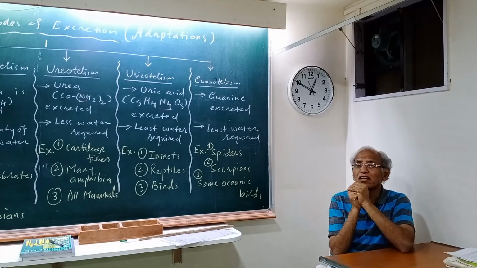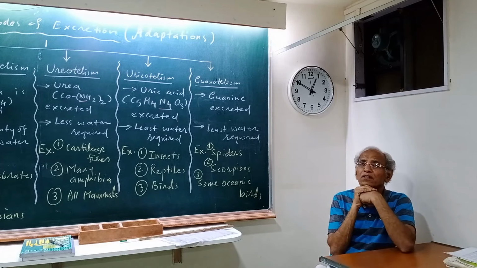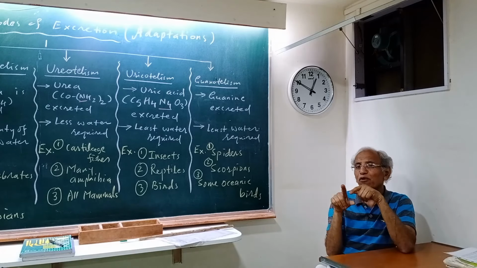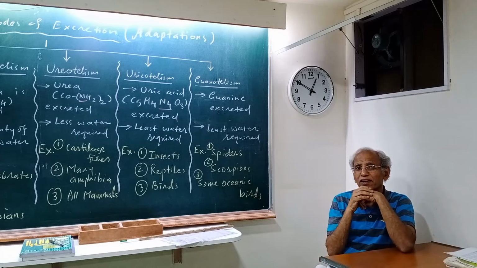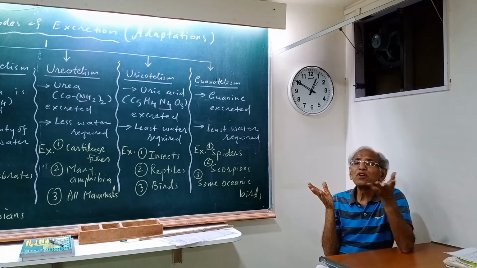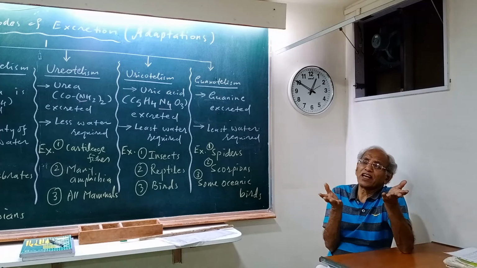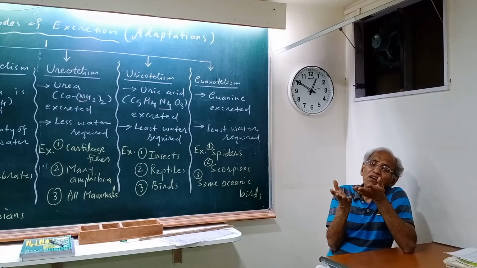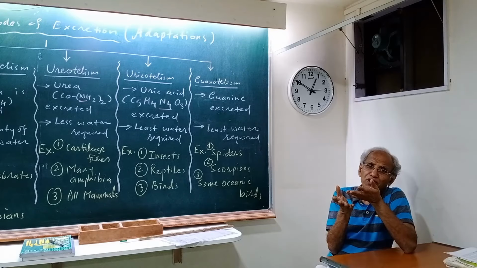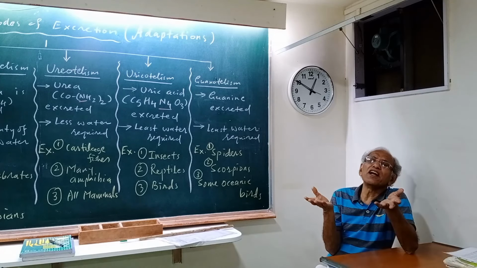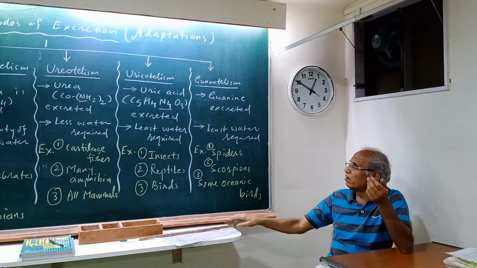You need buoyancy, and water is a heavy substance. You keep a water bottle in your bags, it becomes heavy, and when you take the water bottle out, it becomes light. It's your experience. So when the insects and the birds want to fly, they cannot afford to firstly carry that much water for excretion, and it's not good for their life. So what have they gone for?